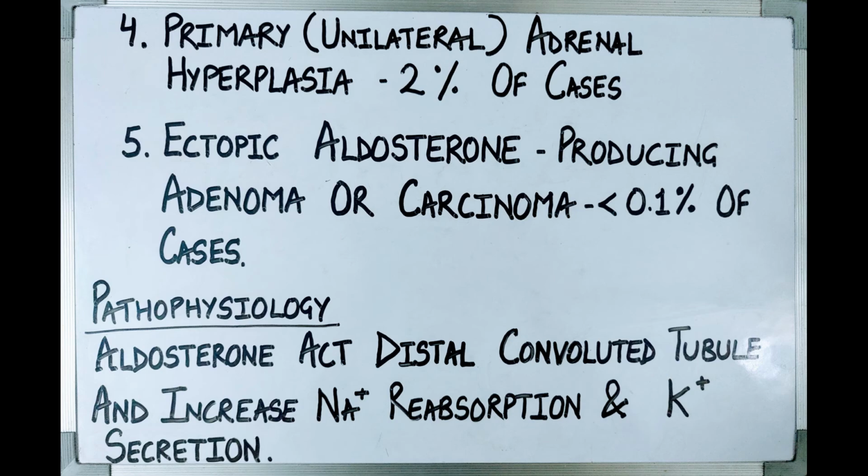In the pathophysiology of Conn's syndrome, the aldosterone that is secreted will act on the distal convoluted tubule and increase Na+ reabsorption and K+ secretion.